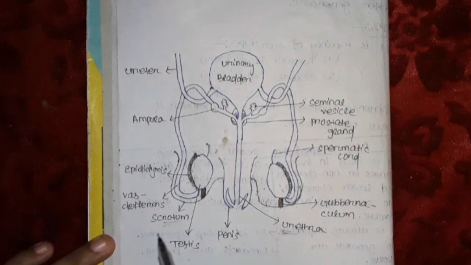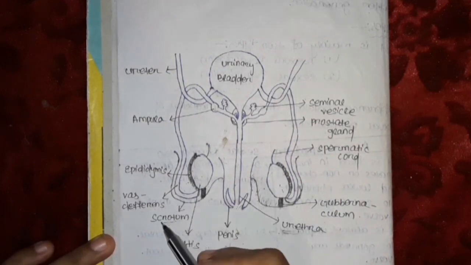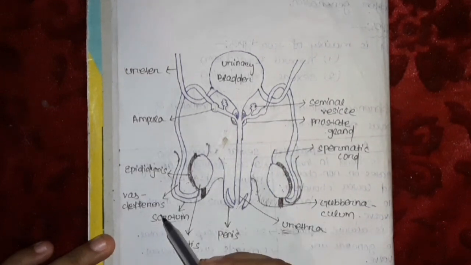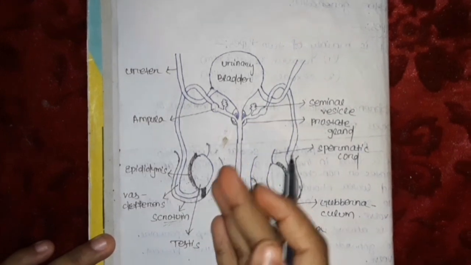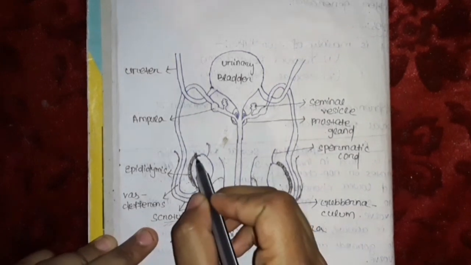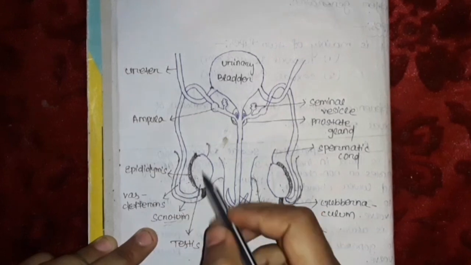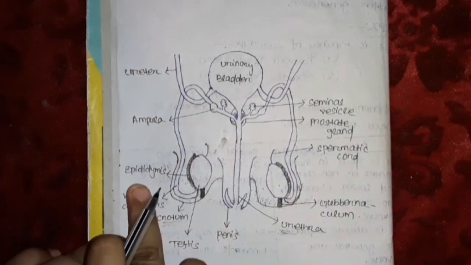This oval-shaped structure present inside the scrotum is called the testis. The scrotum is the pouch-like sac of skin present behind the penis. This long coiled tube at the back side of the testis is called the epididymis.